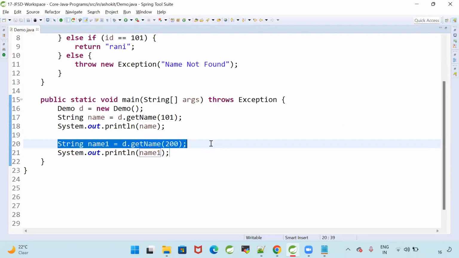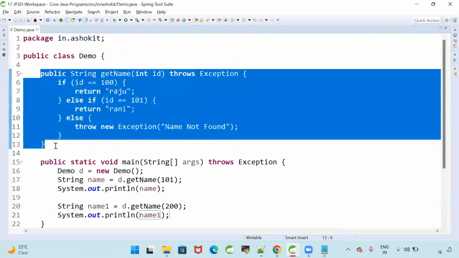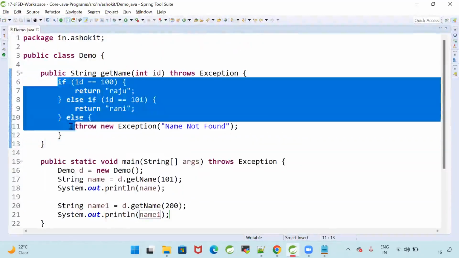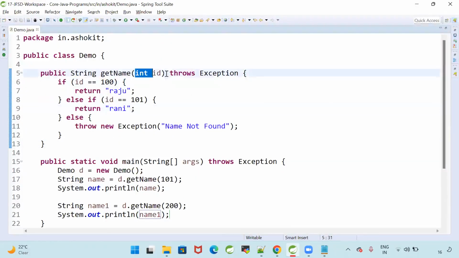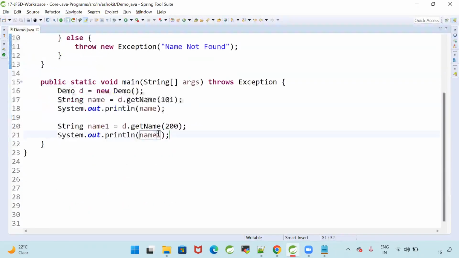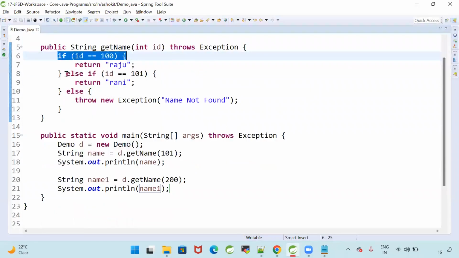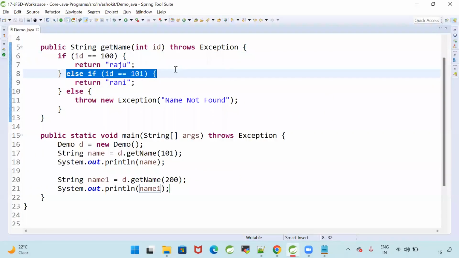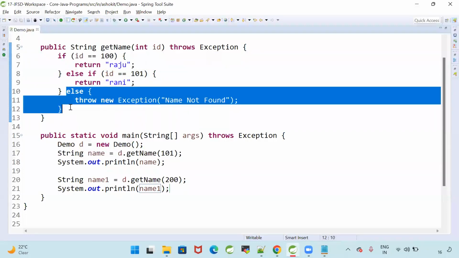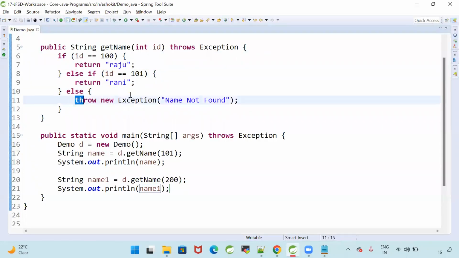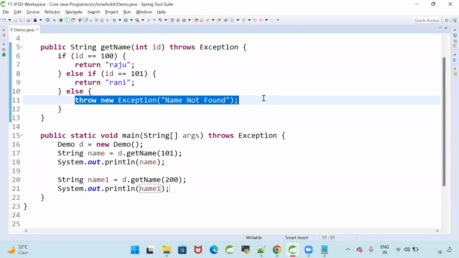When this line is executed, it will call this method. In this method, I have some logic. The method has a parameter, and I'm passing some input for the method. ID is equal to 200. Is the condition satisfied or not? Not satisfied. Is the else if condition satisfied? Not satisfied. Then it will go to the else block. In the else block, what is the logic? Throw. What is the meaning of throw? Creating the exception. Why am I creating the exception?